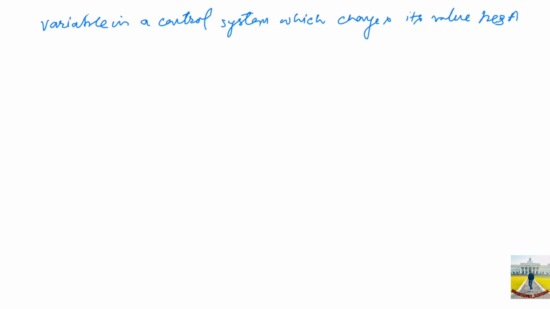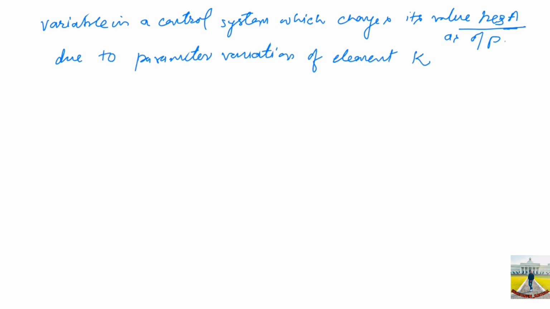So a parameter variation happens in an element by k, and because of this variation, the output gets changed by a value a.